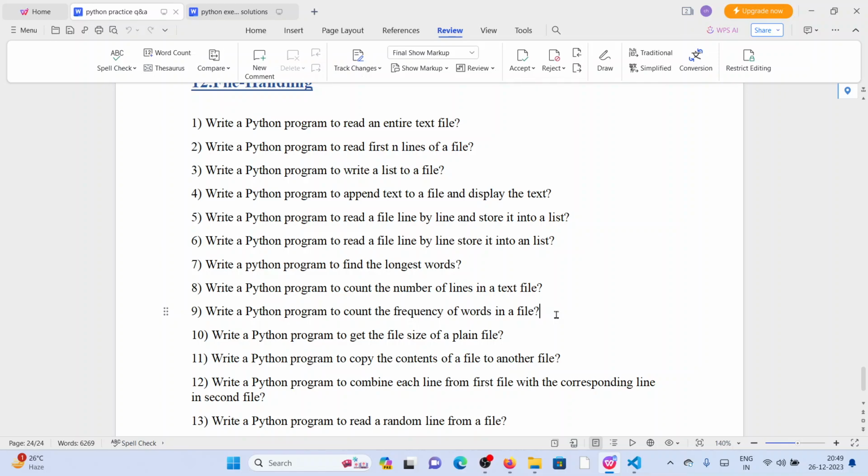Ninth one, write a Python program to count the frequency of words in a file. Frequency of words in a file means how many words are repeated in a file, how many times each word is repeated in a file. So we have to return the number.